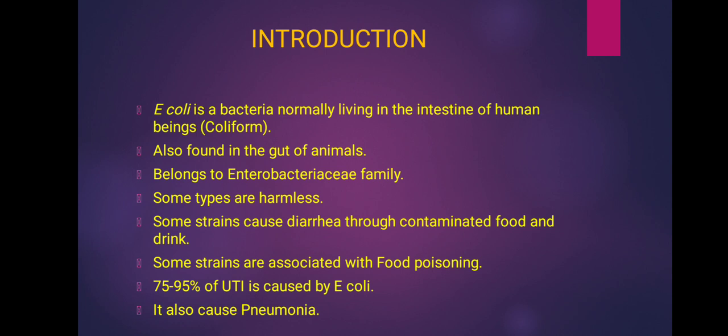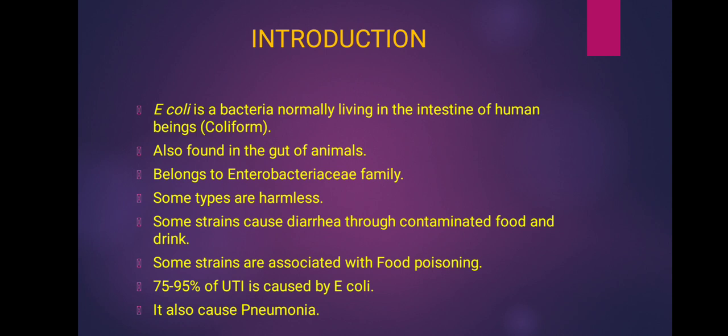E. coli is a bacteria normally living in the intestine of human beings. It is called coliforms. It is also found in the gut of animals and it belongs to the Enterobacteriaceae family. Some strains are harmless. Some strains cause diarrhea through contaminated food and drink. Some strains are associated with food poisoning.